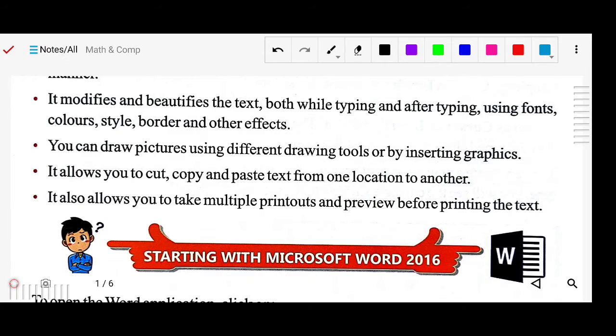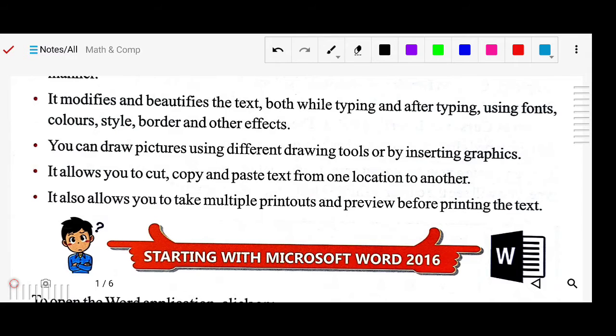It allows you to take multiple printouts and preview before printing. Once your document is finished, you can take as many printouts as the number of copies you want. You can see a preview of how your document will look after printing by the preview command. The print command will give the printout of your soft copy, meaning the document will be printed as a hard copy. The preview command will show on the desktop how it will look after printing.